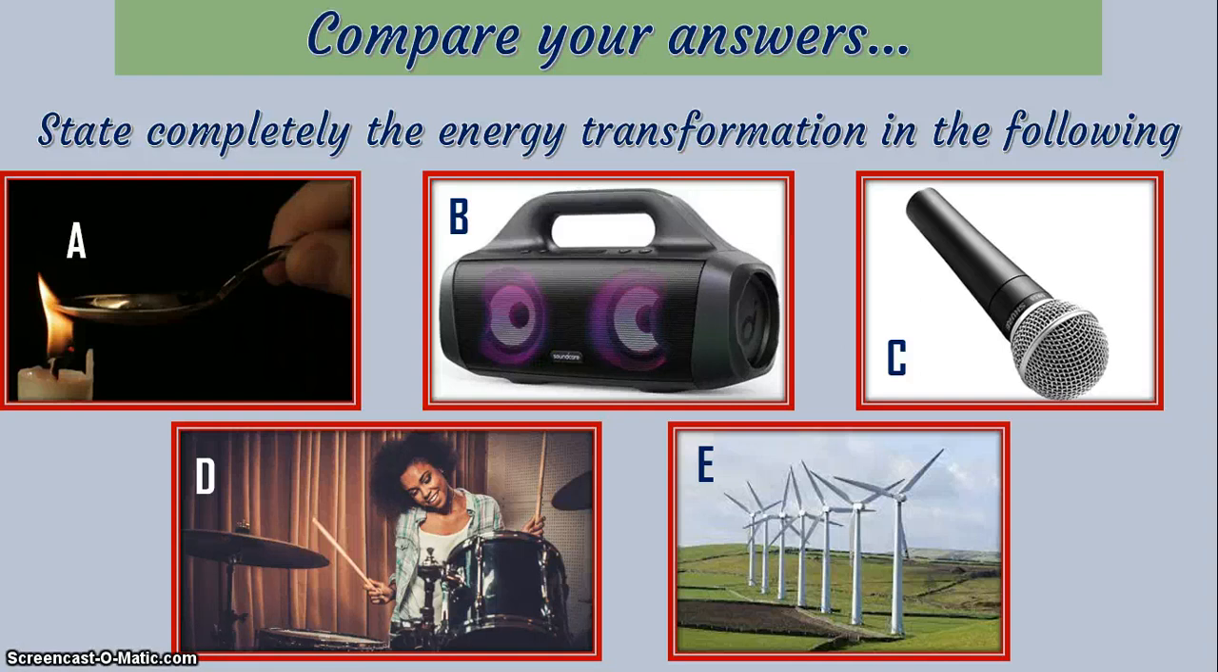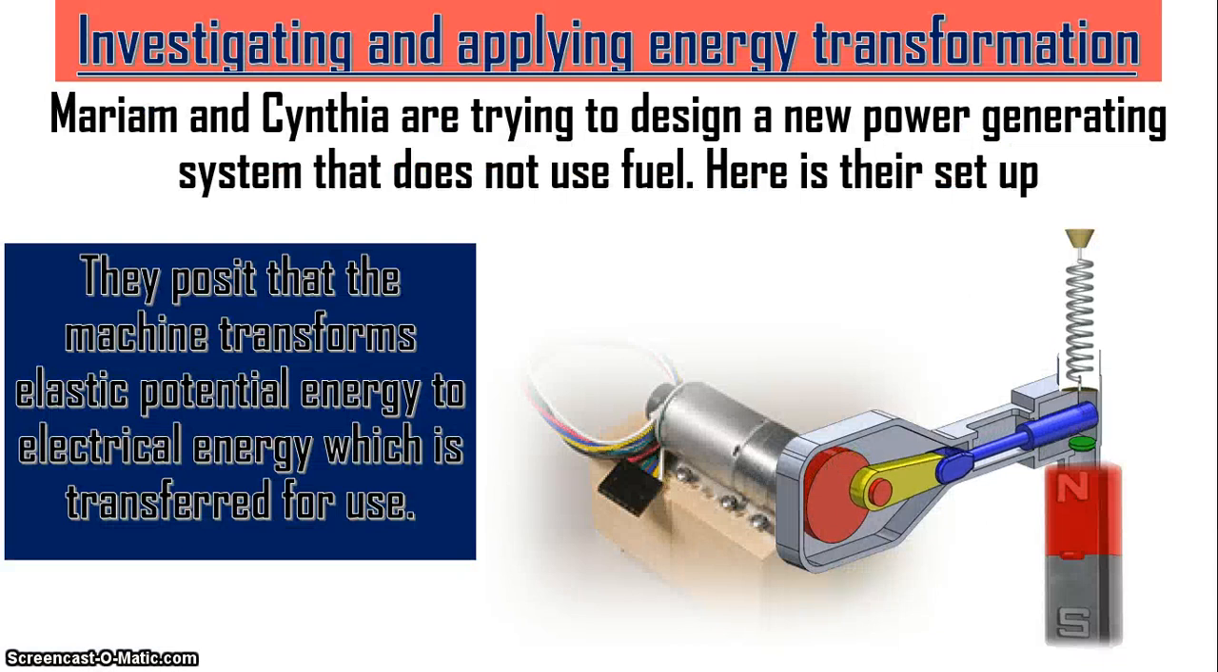So let's go straight to what we have. Investigating and applying energy transformation. Mariam and Cynthia are trying to design a new power generating system that does not use fuel. Here is their setup. Look at the setup closely. They posit that the machine transforms elastic potential energy to electrical energy, which is transferred for use.